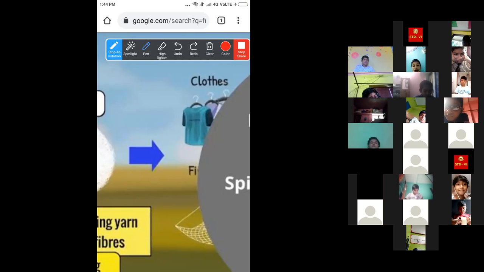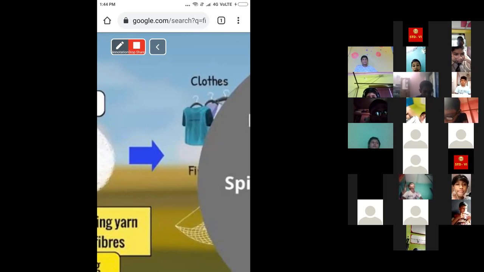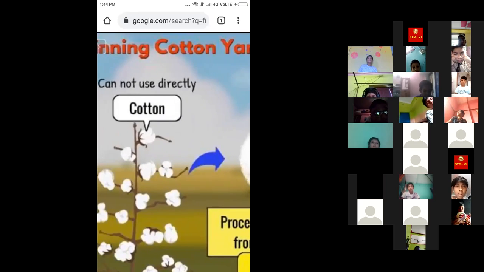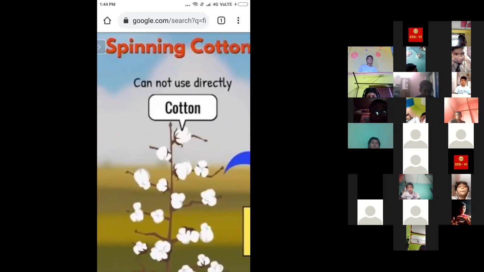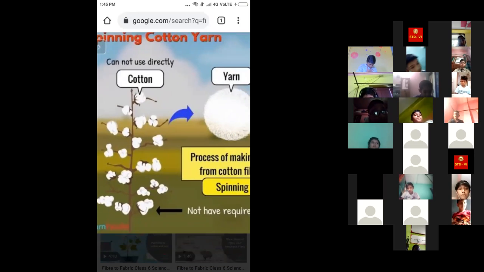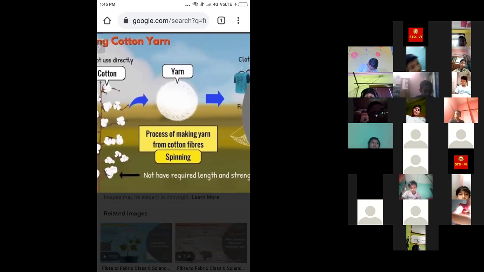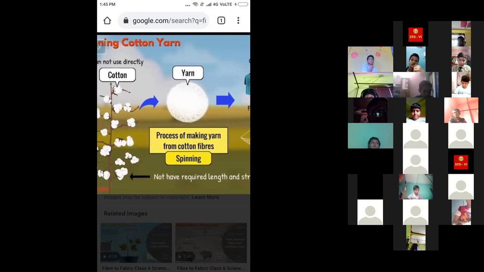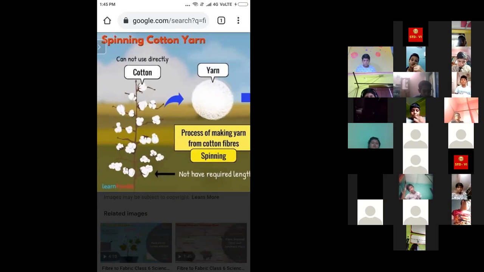If we are using our hands only, or even machineries, different machines are also available. So we need the threads to make the clothes. The threads we get from the yarn, and the yarn we get from the cotton. So this is the process of spinning cotton. And this is the process by which we get the fabric, that is the clothes that we wear, from the fiber, that is the cotton that we get from the cotton plants. Okay.